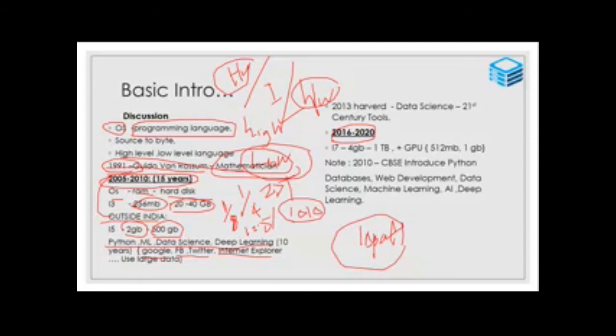Millions of people are using Google, Facebook, Twitter, searching with Google Chrome or the browser Internet Explorer. All these applications are used numerously by humans nowadays. So data plays the vital role nowadays.